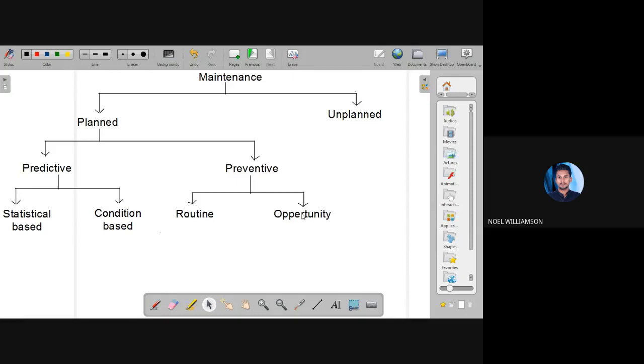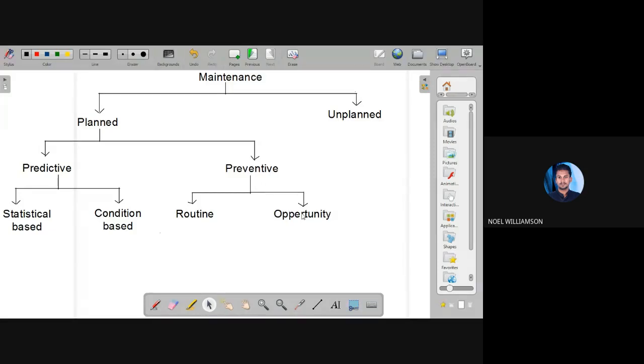It is not planned, or it is not in our schedule, but we are doing it in order to prevent the failure. We are not predicting any failure, but as we saw the shop, we just checked it. So this is the opportunity maintenance. These, routine and opportunity maintenance, come under the preventive maintenance in order to prevent the upcoming failure.